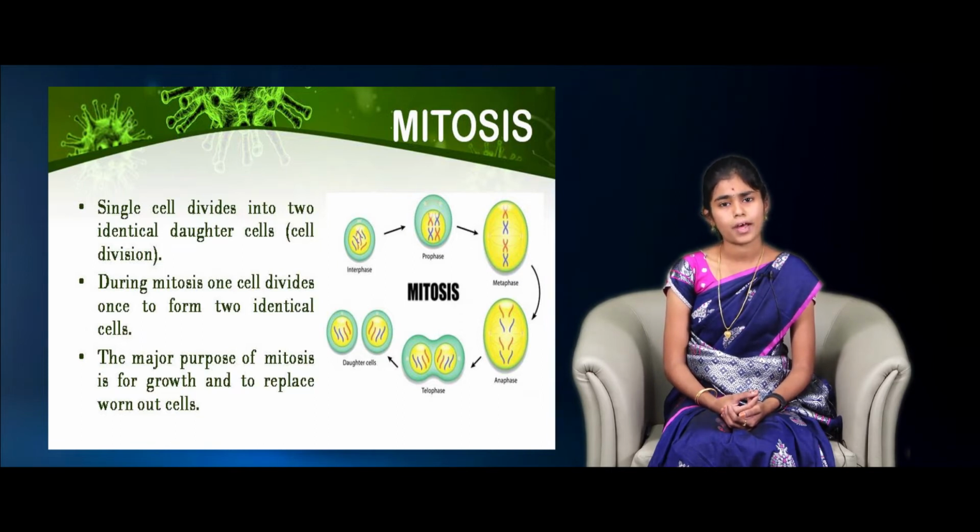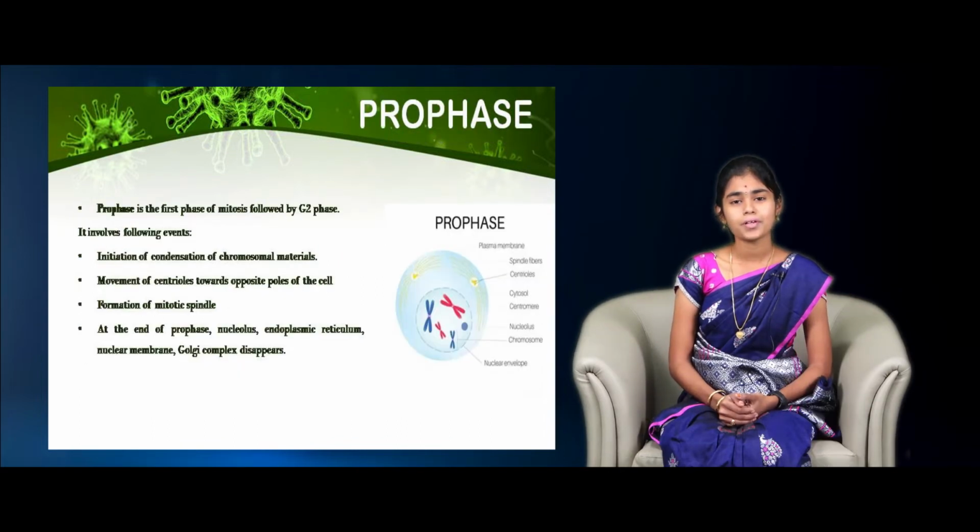Mitosis is the process where a single cell divides into two identical daughter cells. It occurs in several phases like prophase, metaphase, anaphase and telophase. It usually occurs in the body cell. We are going to see the mitotic phases one by one. In prophase, the chromatin condenses to form chromosomes. The centrioles move to the opposite poles to form mitotic spindle fibers. In this stage, the nucleolus and endoplasmic reticulum start to disappear.